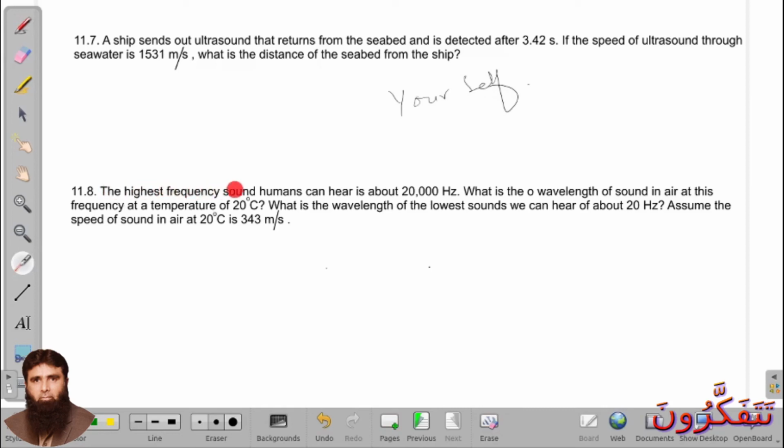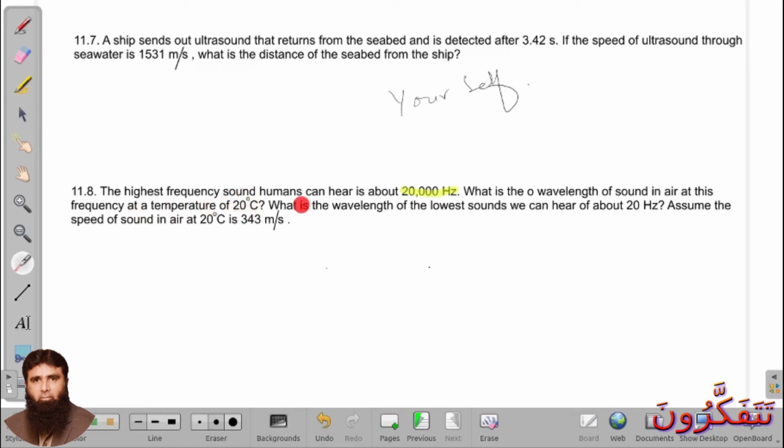What is the wavelength of the sound in air at this frequency, at the temperature 20 degrees Celsius, and what is the wavelength of the lowest sound we can hear, about 20 hertz. Assume the speed of sound in air at 20 degrees Celsius is 343.